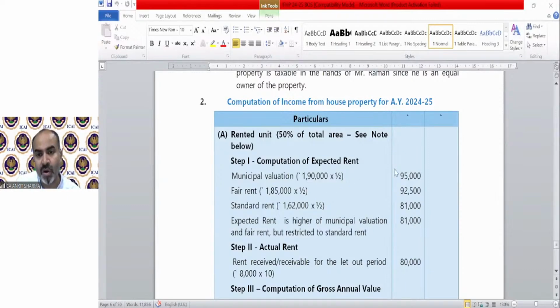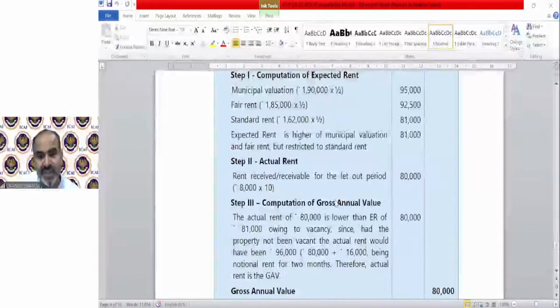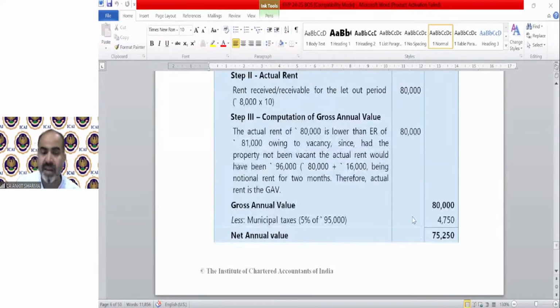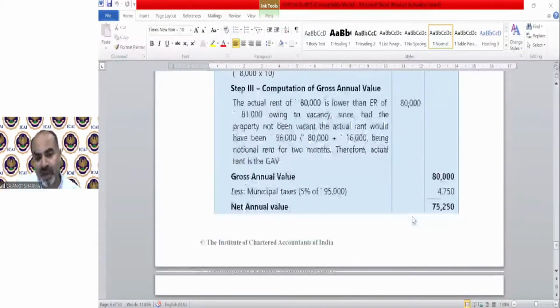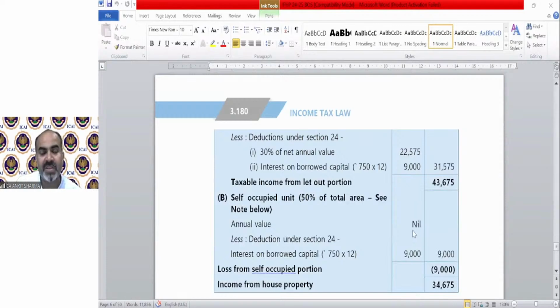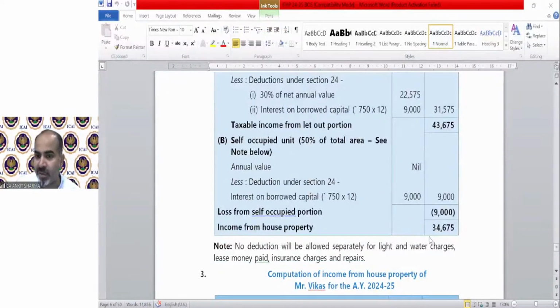So we have deducted all the value for the purpose of rented property. The GAV will be 80,000. You can calculate it. You will get the GAV 80,000 as per case F. Then deduct the 50% of municipal tax which has been paid on the municipal value, then 30%, and then interest on borrowed capital. The 50% part was self-occupied. Only interest can be deducted for that purpose. So our taxable value will be 34,675. Clear?